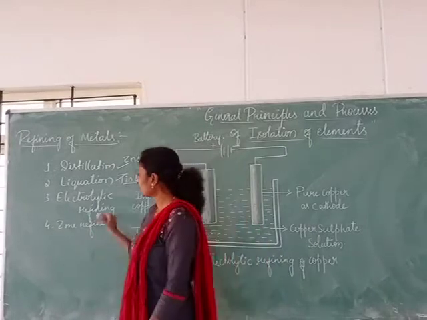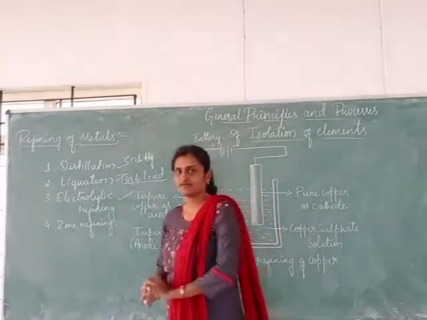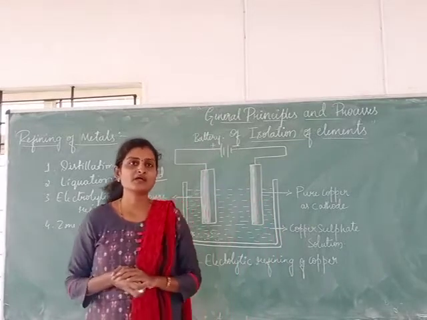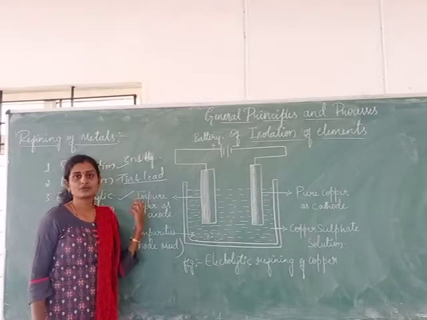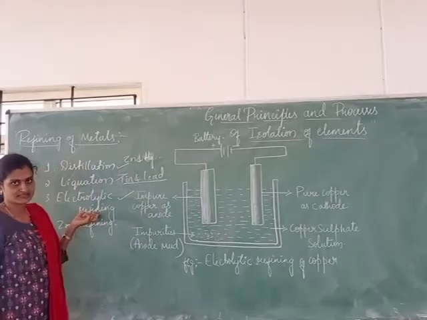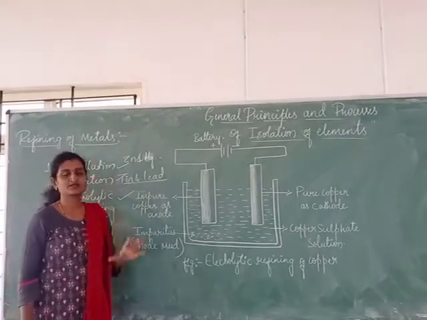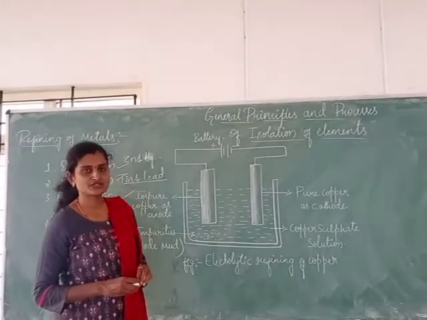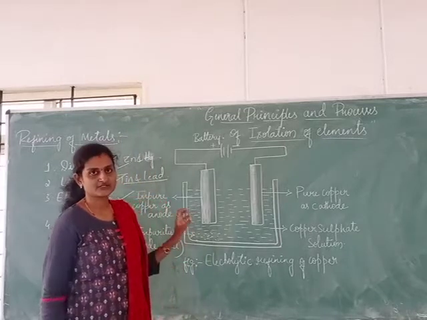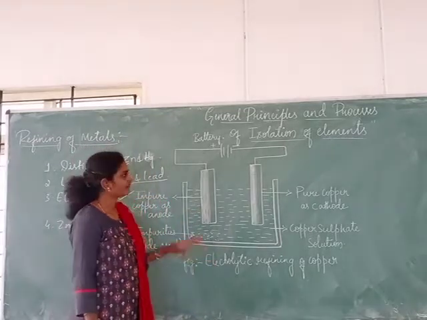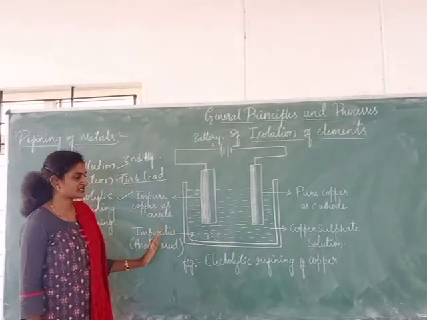Next, coming to the important method of refining, that is electrolytic refining. Metals like copper, which is electrically responsive, can be refined using this technique. Here we have to use electrodes, and both the electrodes should be connected electrically, and an electrolyte has to be taken in the container. In this diagram you can observe whatever I told now, everything is present here.